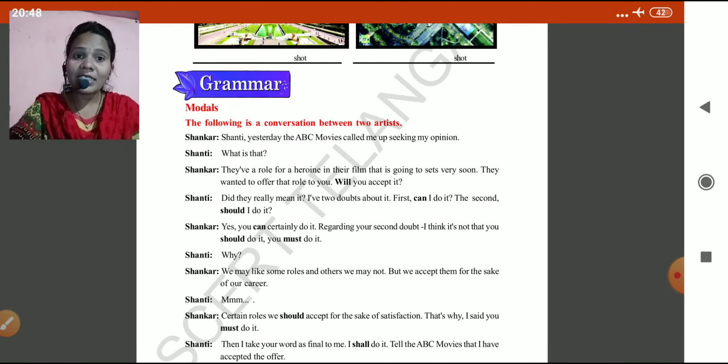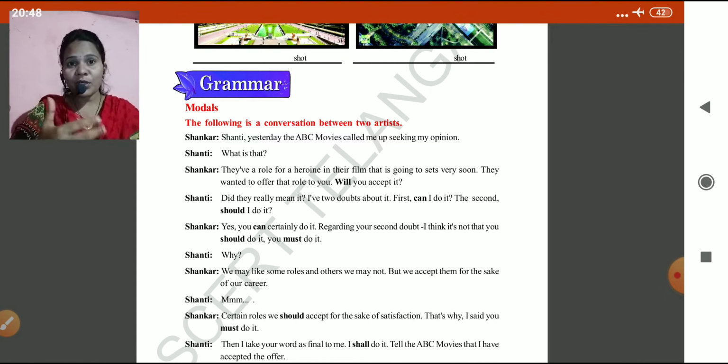Shankar: Yes, you can certainly do it. Definitely, you should do it. Regarding your second doubt, I think it's not that you should do it, you must do it. Don't go into that confusion. Should I do it? No, you must do it. Shanti: Why? Shankar, we may like some roles and others we may not. Roles means here the characters.